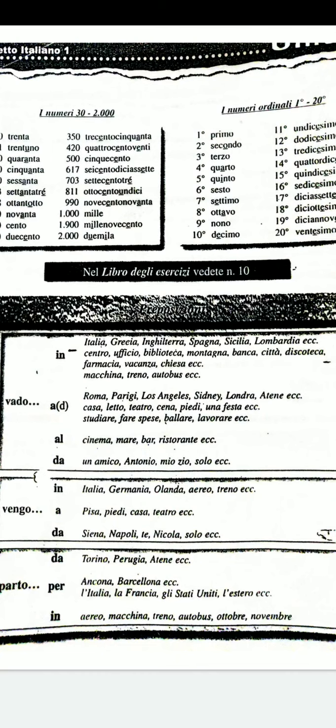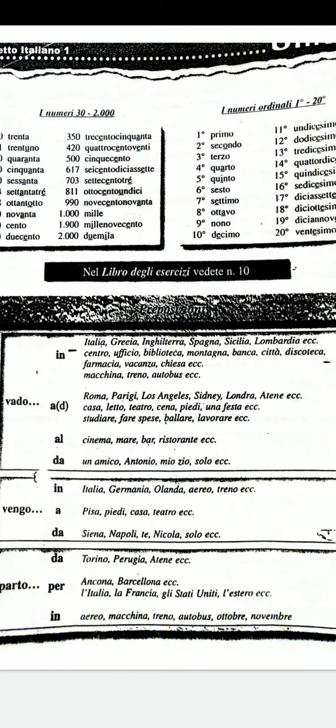Today we'll be doing some very basic prepositions. We'll be seeing with which verbs they are used, before which nouns these are used, how are they placed in the sentences. We'll try to have a brief overview of the preposizioni. So as you can see here, what is this vado?